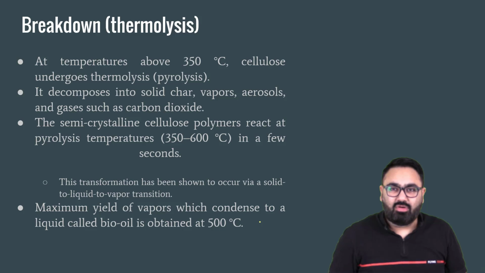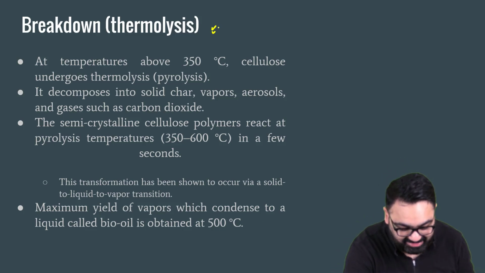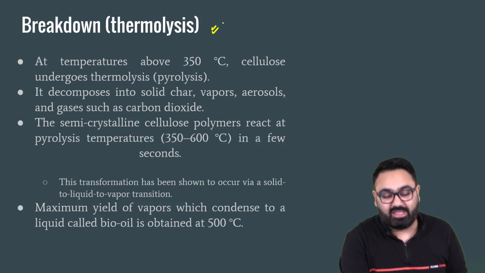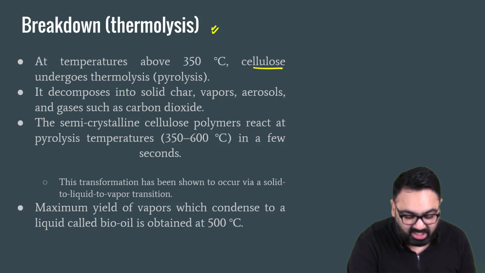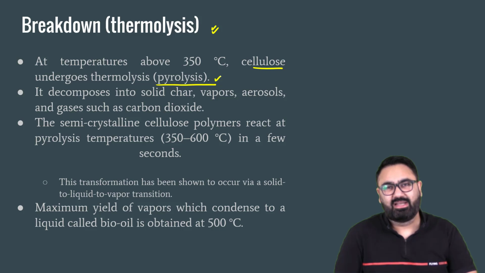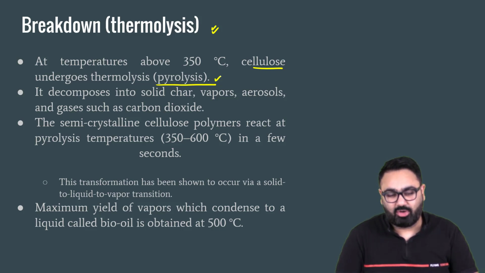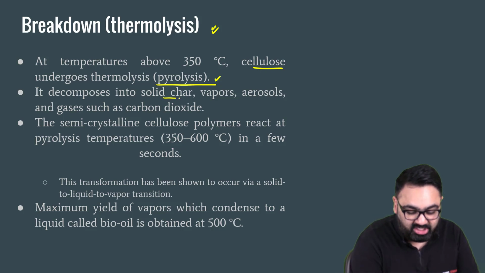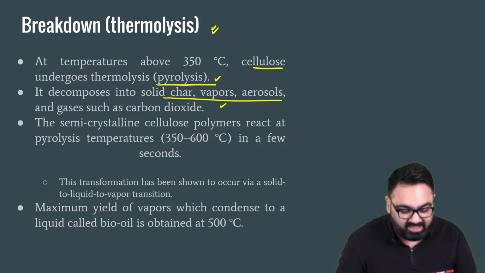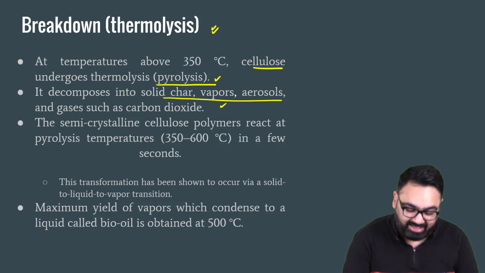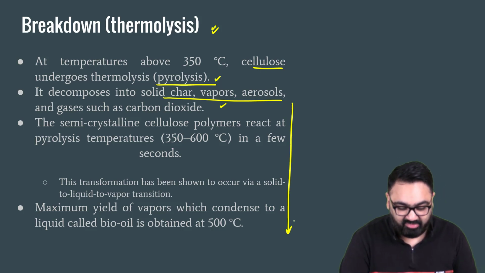Then the breakdown in the form of thermolysis. When the temperature is above 350 degrees Celsius, cellulose undergoes thermolysis, that is pyrolysis. Pyrolysis basically means increasing temperature to an extremely large extent for the breakdown of the components. It decomposes into solid char, vapors, and aerosols. That is how the entire process usually works.